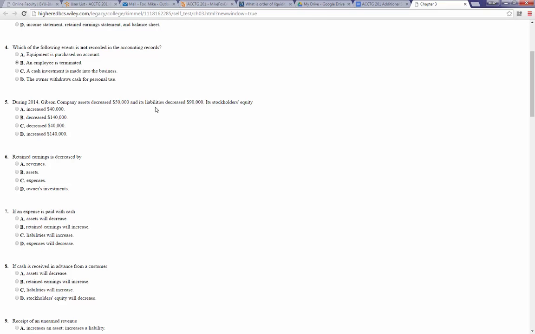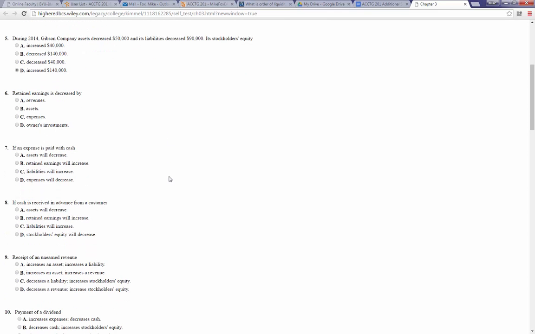I would write this out as a basic algebraic formula where A equals L plus E, and substitute 50,000 for A and negative 90,000 for L, and then solve for E. That comes out to E equals 140,000. So our equity must have increased by $140,000 if those things occurred.